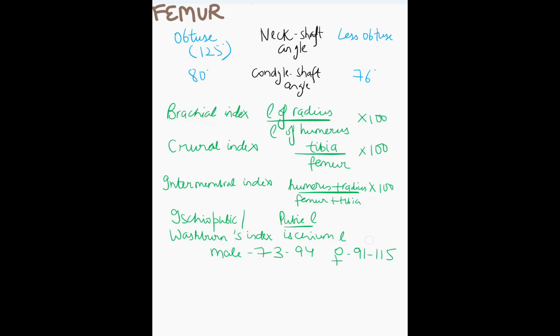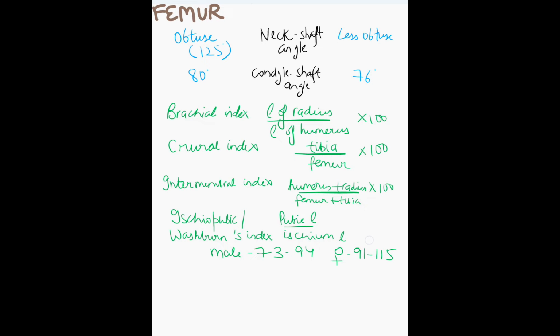Then next we need to remember the formulas of the indexes. The brachial index is linked with the length of radius by length of humerus. The length of the lower bone, the distal bone, divided by the proximal bone. Okay, radius by humerus into 100. Crural index will be tibia by femur into 100. Then intermembral index. What is intermembral index? Upper limb divided by lower limb. Upper limb humerus plus radius, divided by lower limb, femur plus tibia into 100.